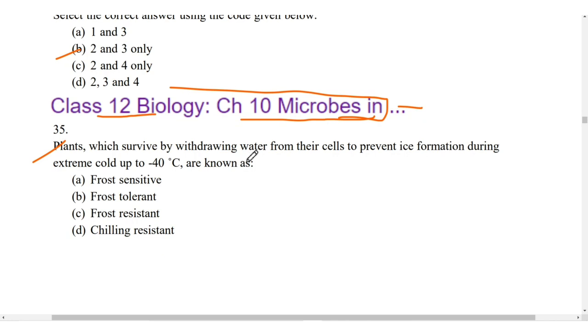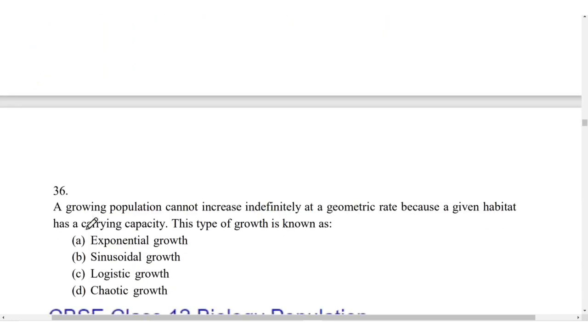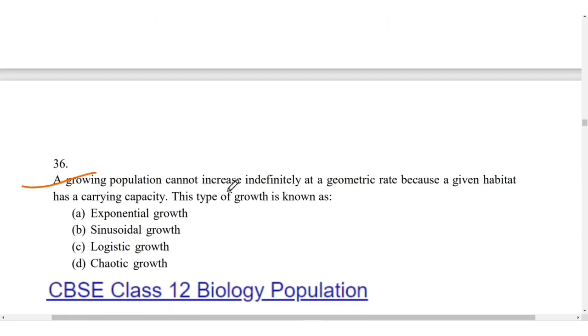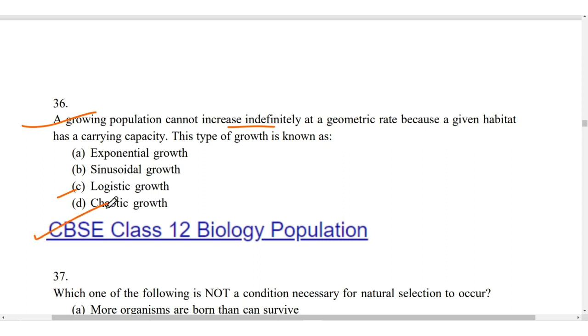Plants which survive by withdrawing water from their cells to prevent ice formation during extreme cold up to minus 40 degrees Celsius are known as, so they are frost resistant. A growing population cannot increase indefinitely at a geometric rate because a given habitat has a carrying capacity. This type of growth is known as, so this is C, logistic growth. It is given in the class 12 biology population chapter.